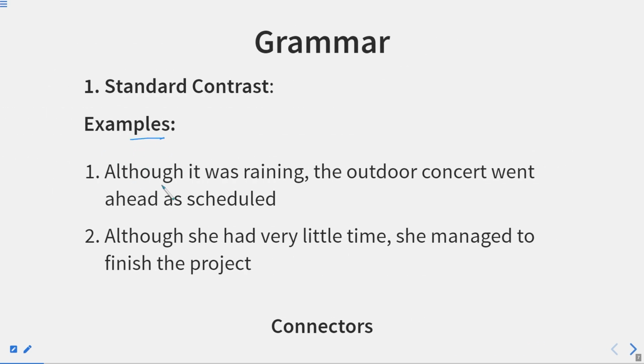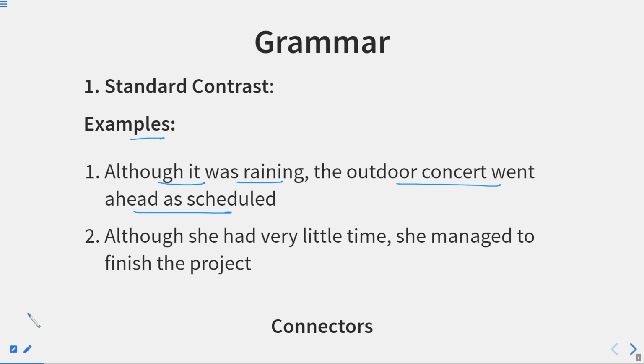For example, although it was raining, the outdoor concert went ahead as scheduled. Now, if it rains, we just want to stay indoors. We avoid going outside, or avoid doing any work outdoors. If we are going to do some event outside, we just cancel it or avoid it.